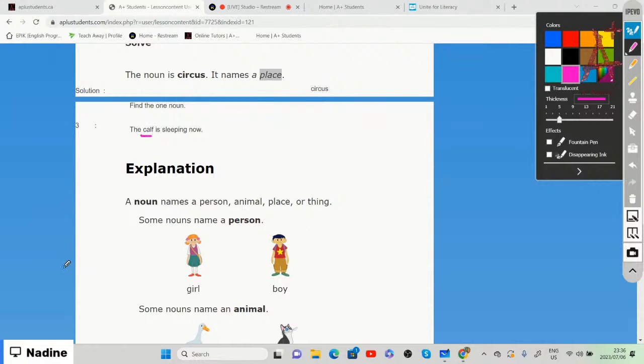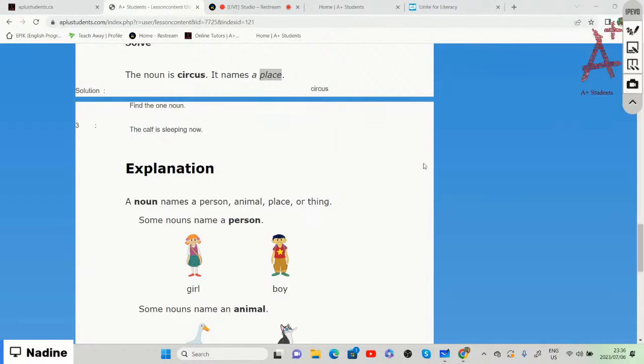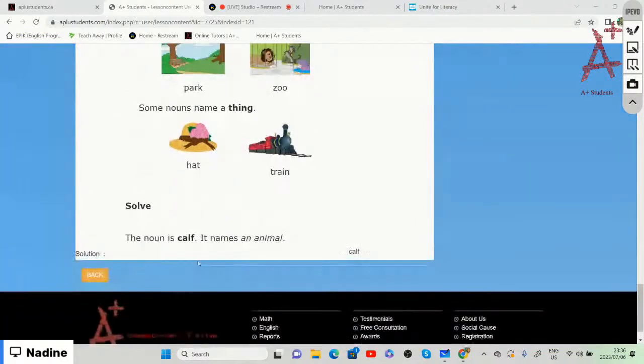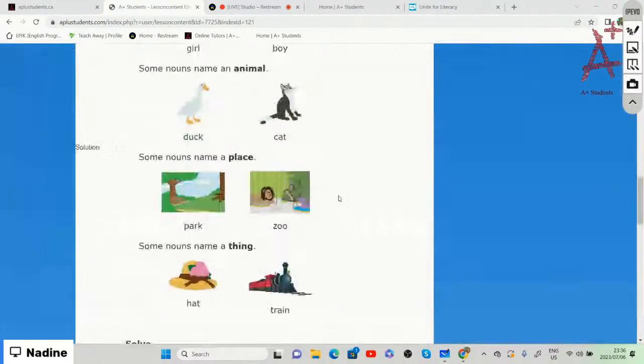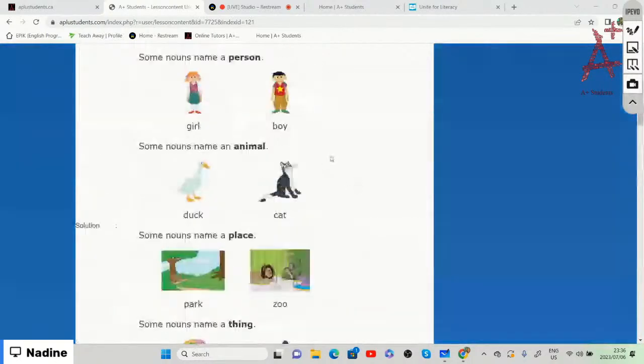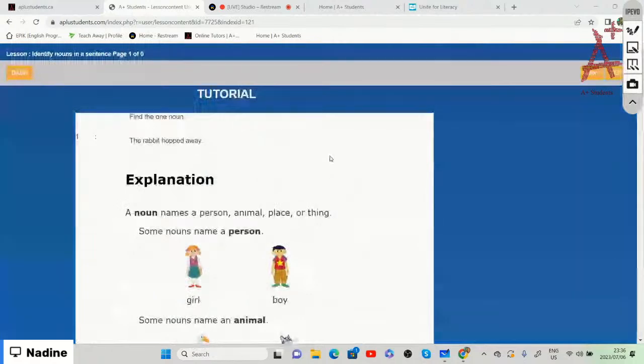And the calf names an animal. So calf is the noun that names an animal. So if you said that, then well done. So far, we are able to identify nouns within a sentence.